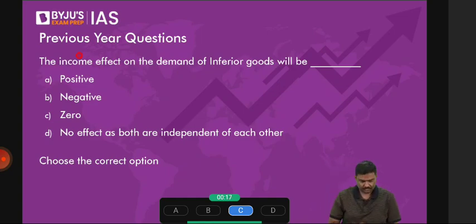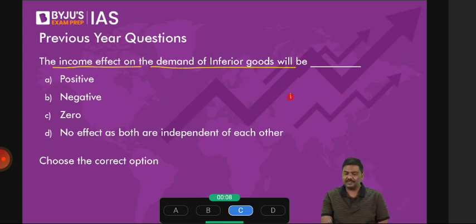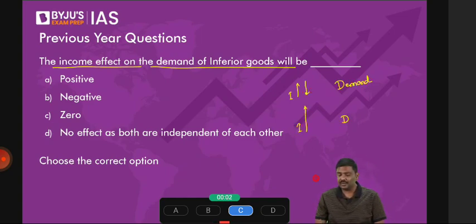Okay, good. 67% have answered. But what about the others? What is the issue here? It's a straightforward question. Income effect on the demand for inferior goods. Income effect means what? If income changes, either goes up or goes down, what is going to happen to the demand for inferior goods? You tell me. If the income of the consumer goes up, what will happen to the demand for inferior goods? It will go down. So what is the effect of income here? Effect of income is negative. Sir, can it be opposite also? Yes. If the income of the person goes down, the demand for inferior goods will go up. Opposite direction, negative. The right option for this question is option B.